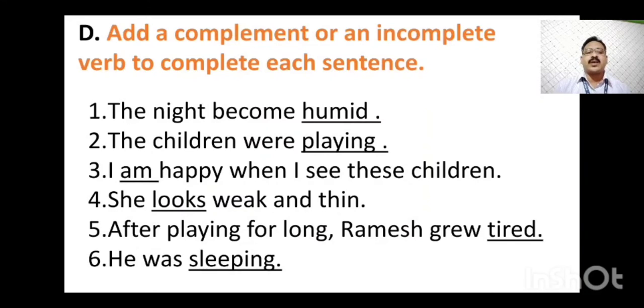There is no object after the verb, but still it gives a complete sense. That's why it is called a sentence. And in this blank, you can add any other verb. Like he was sleeping, you can write he was working. So it is up to the sentence. To make a complete sense, we have to add some verb in the given blank.